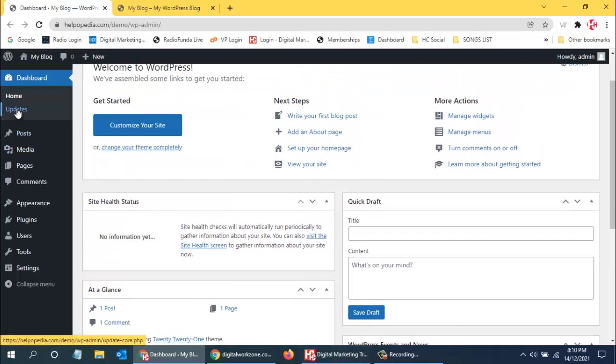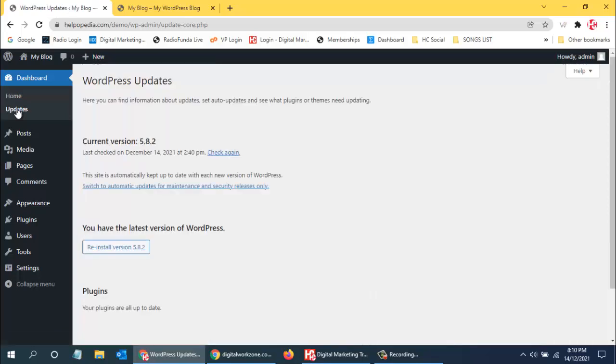Then we have Updates. Updates is something like, say, we have updates for everything. Even the mobile app gets updated, then our Windows PC gets updated, then software gets updates.